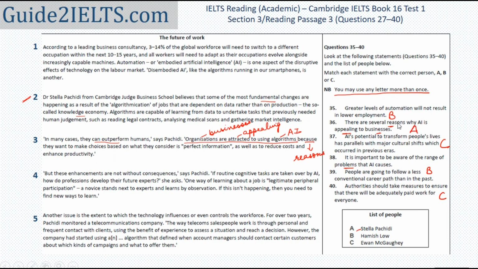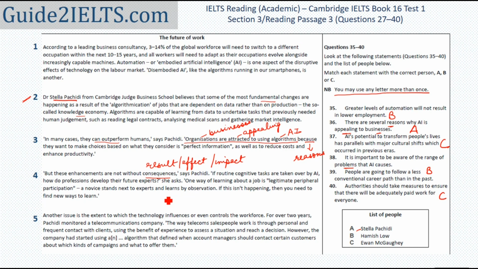I'll continue from paragraph 4 now. But these enhancements are not without consequences. Consequences are the effects or the result of something, could be positive or negative. So in all probability, the answer would be here, but I'll just see to make sure if there is any mention of being aware of the problems.